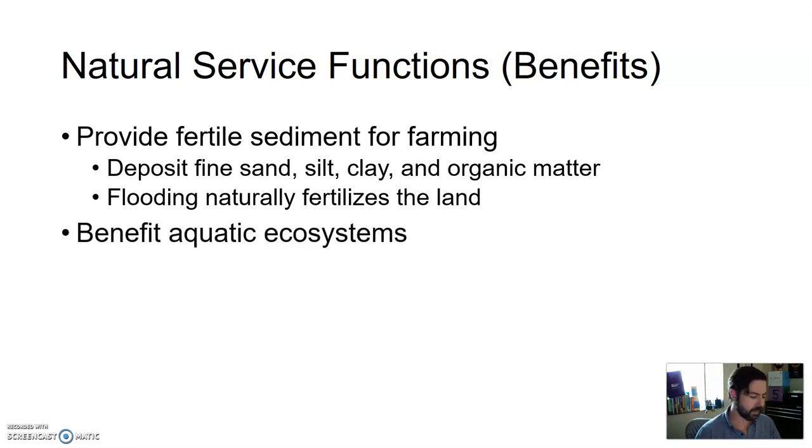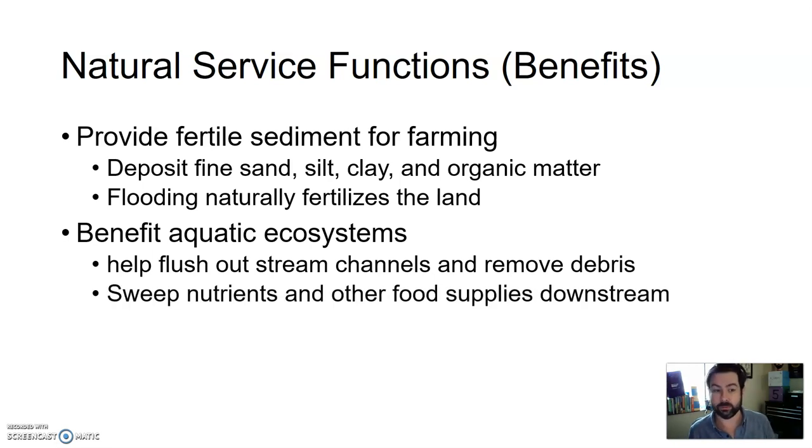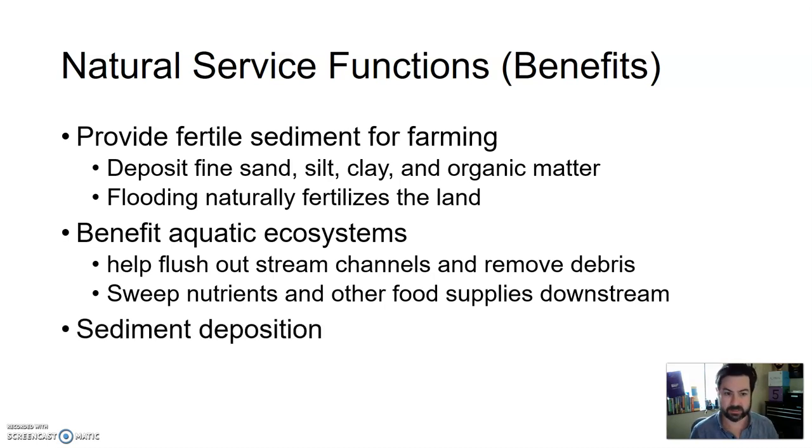Interesting. It can benefit aquatic systems. How so? It might help flush out stream channels and remove debris. So let's say you get a flash flood moving down a stream channel. Anything that was clogging up that stream channel can get pushed out and washed out, cleaning out that area. So they can help to benefit aquatic ecosystems. And it can also sweep nutrients and other food supplies downstream, maybe in the case that there might not have been some or less than what is necessary.